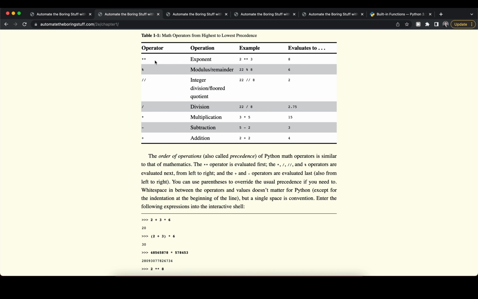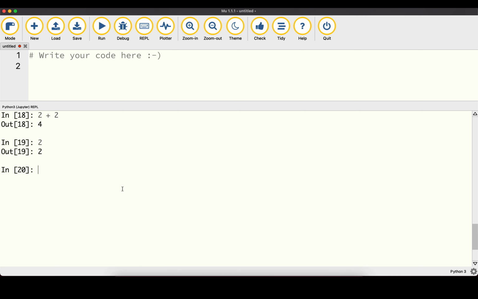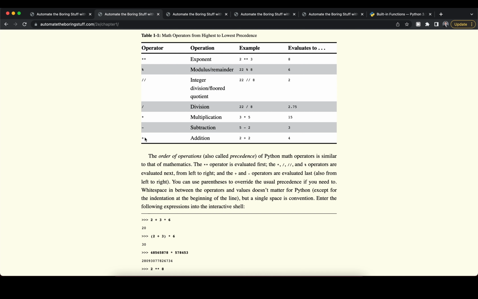Now these operators are performed in a certain order. If we head back to our editor here, and a little tip, if we hold down the Control key and press L, we basically clear the screen. Now if we type in an expression, for example 2 plus 3 times 6, then the order of precedence will take effect. If we take a look at the two operators, plus and multiply, we can head over to the table and see that addition is at the very bottom of the table, so it will be executed last. We can see that multiplication is above the plus operator. That means this will be executed before addition.